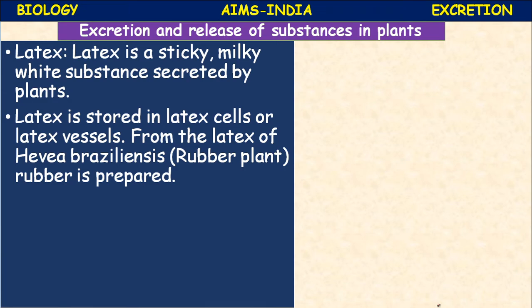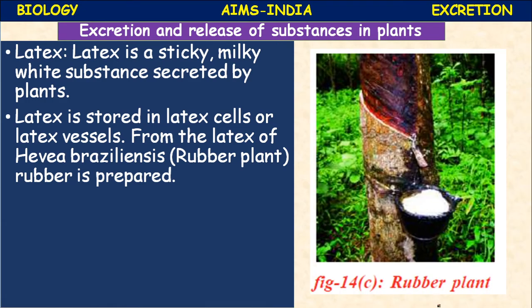From the latex of Hevea brasiliensis, the rubber plant, rubber is prepared. The latex, a milky white substance, is extracted. In vulcanization of rubber, some sulfur is added. There are different processes to extract the rubber.